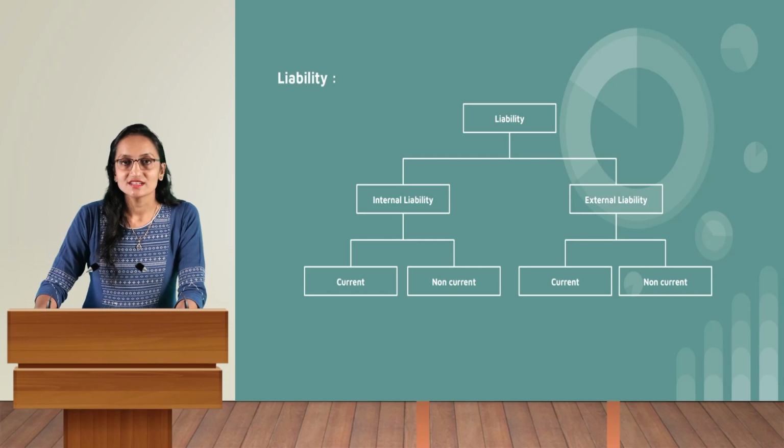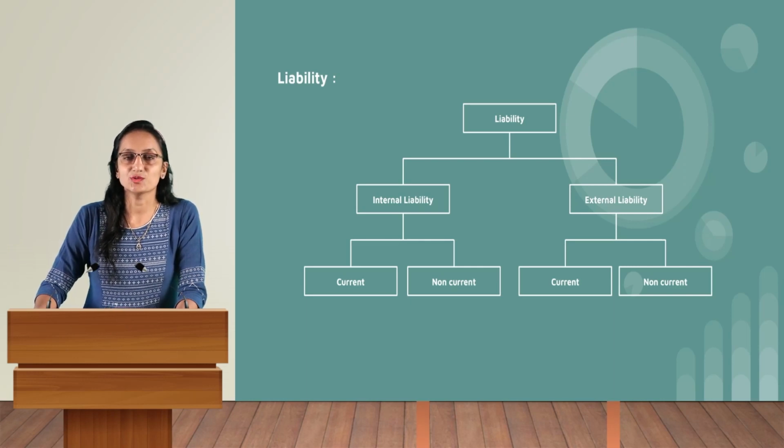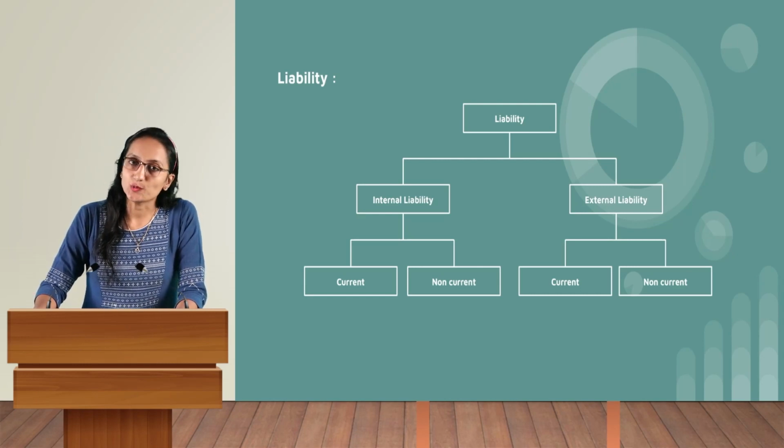Non-current liability, contrary to current liability, means the amount payable by the business owner will be for more than 1 year. In short, current liability can be known as short-term liability and non-current as long-term liability. Current should be within a span of 1 year, and non-current more than 1 year.